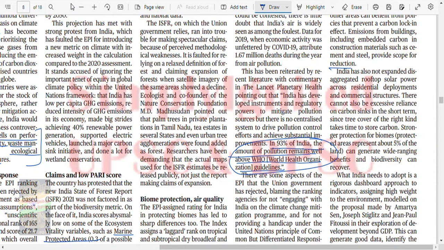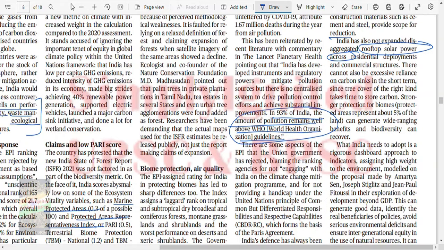India has also not expanded distributed rooftop solar power. Yes, this is a problem. That distributed rooftop solar power has not been expanded as much as it was expected. Okay, there can be excessive reliance on carbon sinks in the short term.